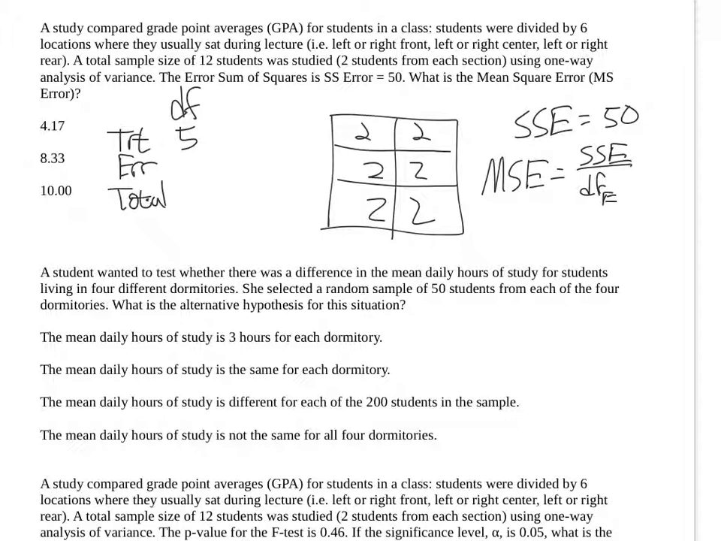Now the total degrees of freedom, as I said before, is the sample size minus 1. What's our sample size? 12. So the total degrees of freedom is 11. To find the degrees of freedom for error, I take the difference. 11 minus 5 yields 6.